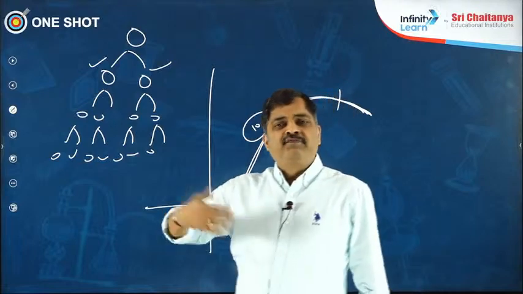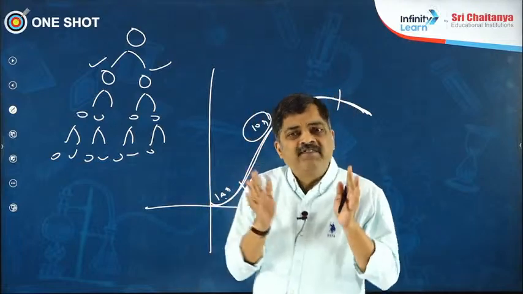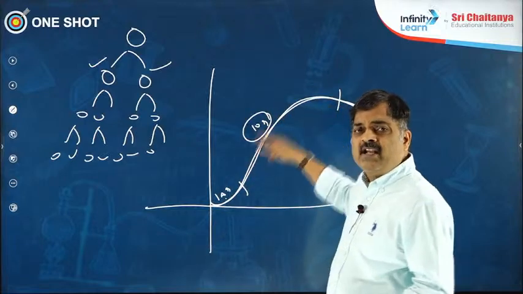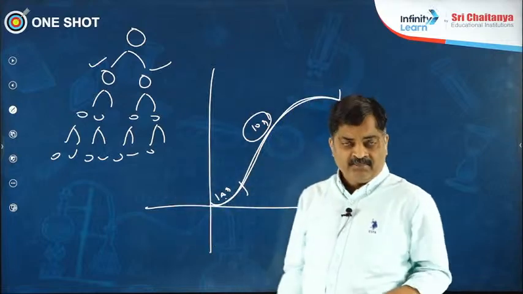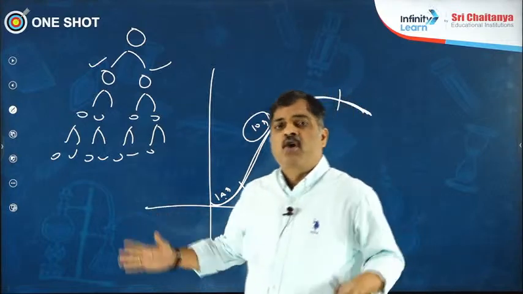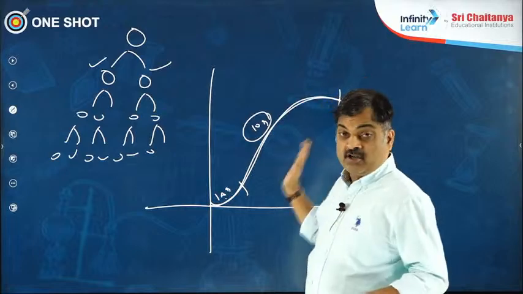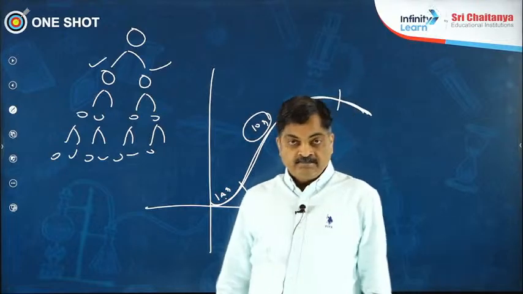So flowers, fruits, leaves. The majority of plant organs are going to show a sigmoid curve because their growth depends upon the conditions outside as well. Unlike arithmetic growth rate, where the growth is more or less constant, here the growth is not constant.